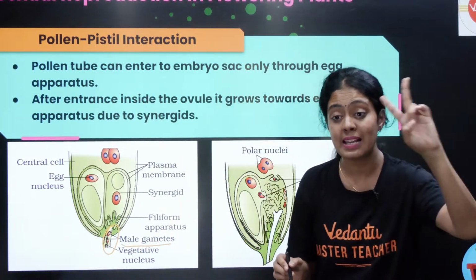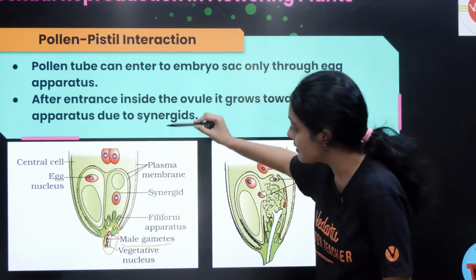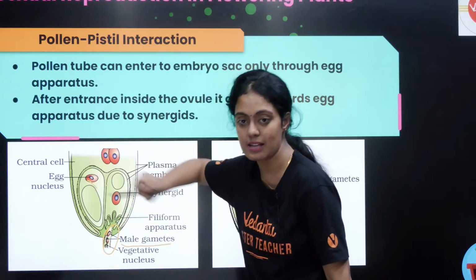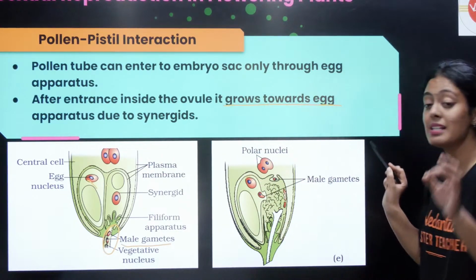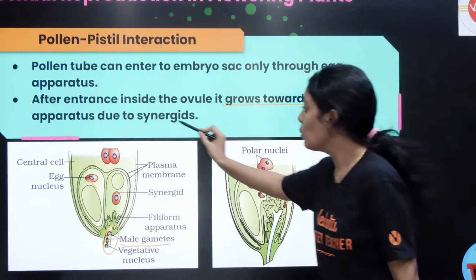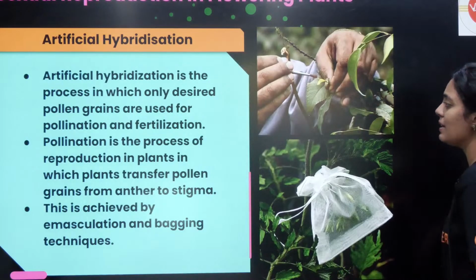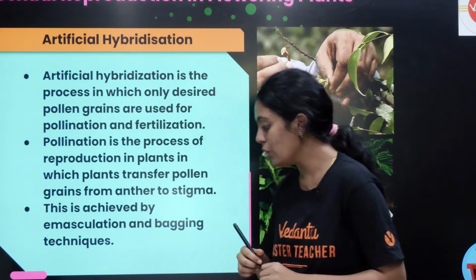These 2 male gametes are going to enter via my filiform apparatus, then enter my synergid, then enter my egg cell. After entrance inside the ovule, it grows towards the egg apparatus due to synergids. Why is no one responding? Please do respond. Yes or no? Can we continue?